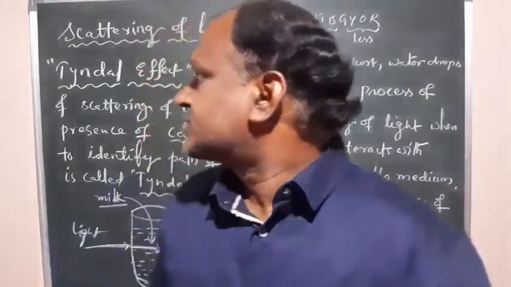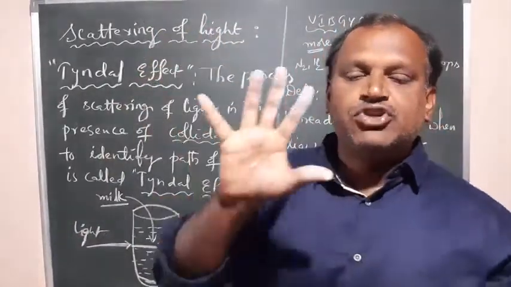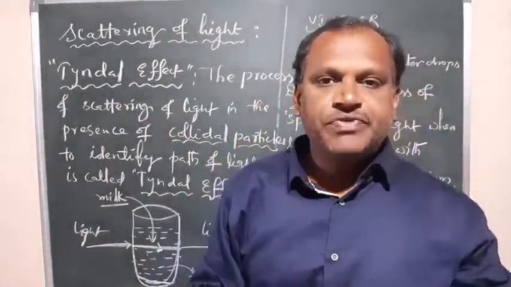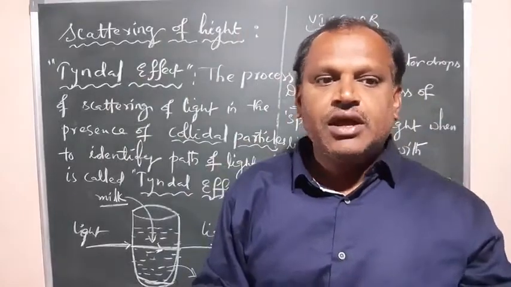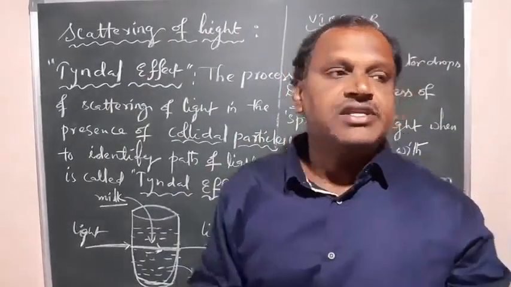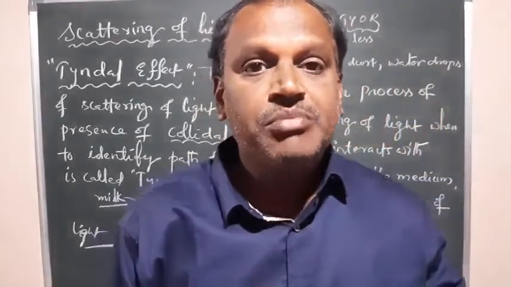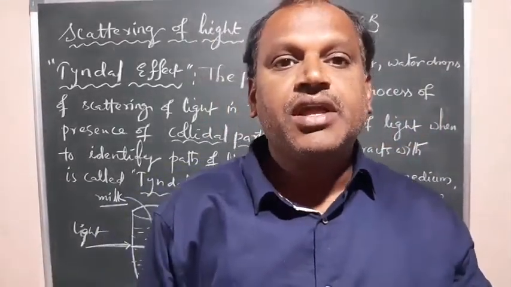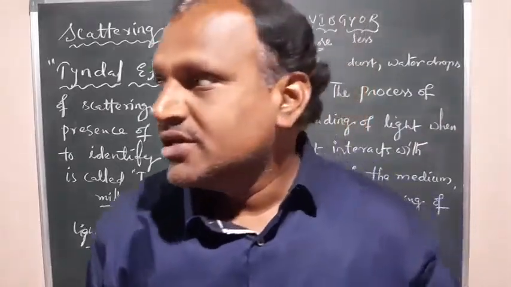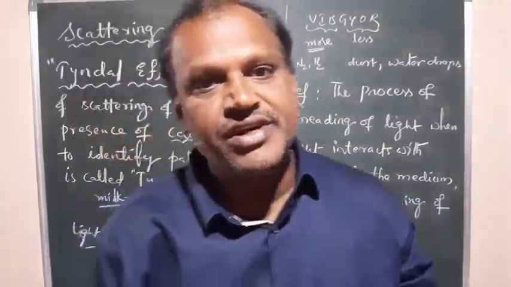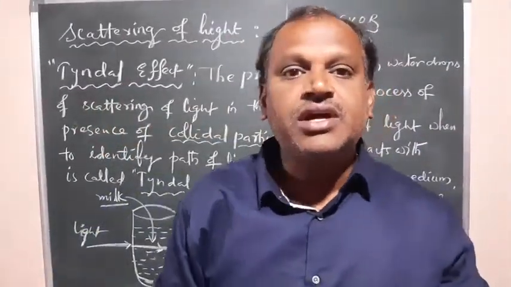Right? So for scattering of light, as examples you can write the formation of a rainbow. Rainbow formation is due to scattering. And I also explained why the sky looks blue, and why the sky looks reddish during sunrise and sunset.